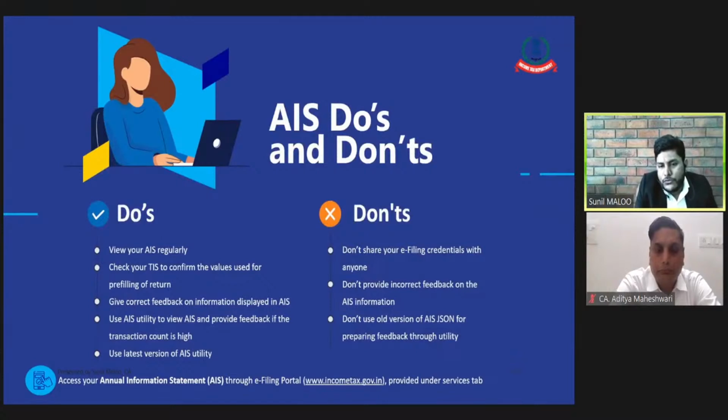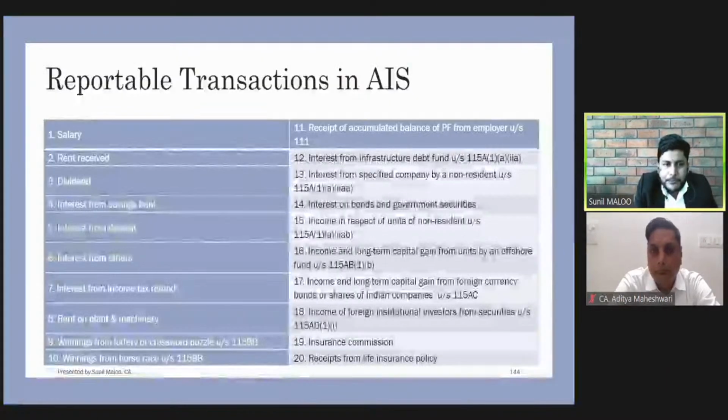And something which we should abstain from doing is: don't share your e-filing credentials with anyone. Don't provide incorrect feedback on the AIS. Suppose the transaction is correctly reported, still the assessee is saying in the feedback that the information is not correct. It should not be done. Don't use an old version of the AIS JSON file.